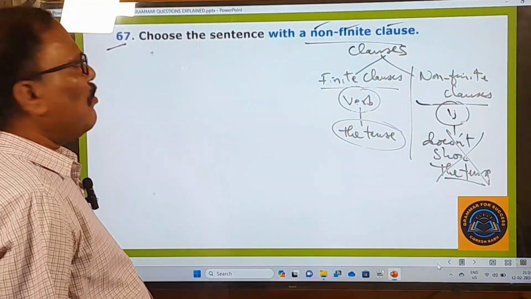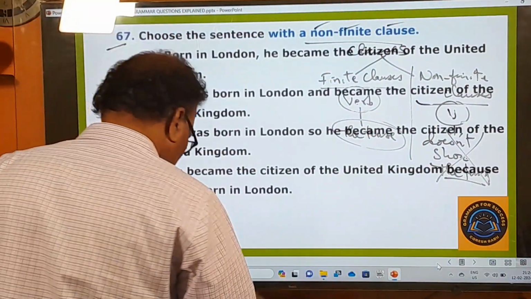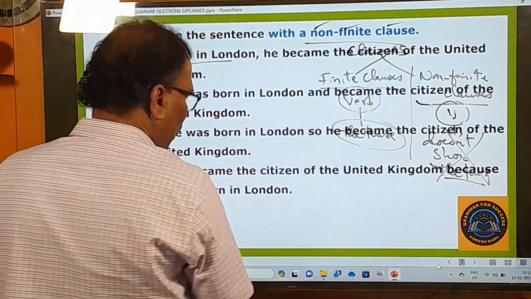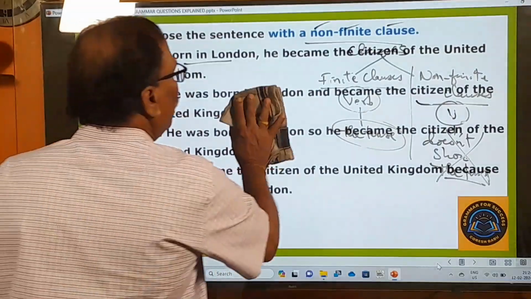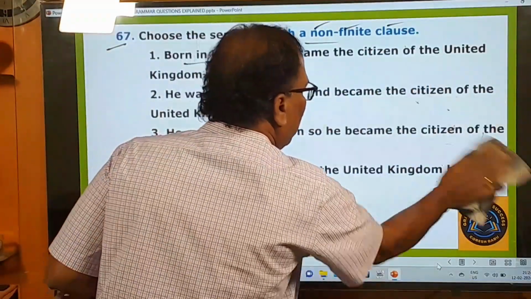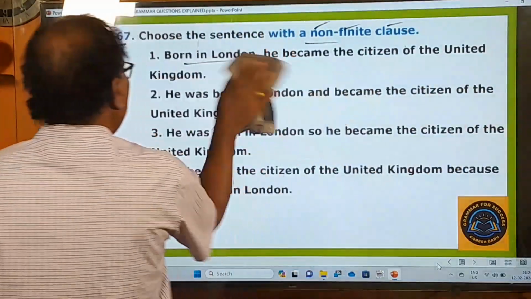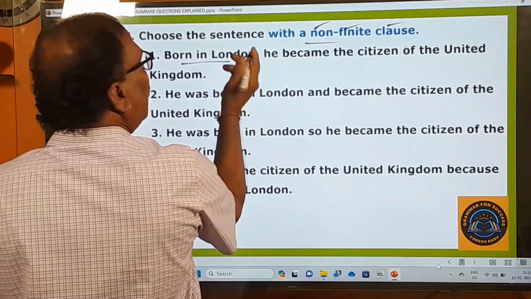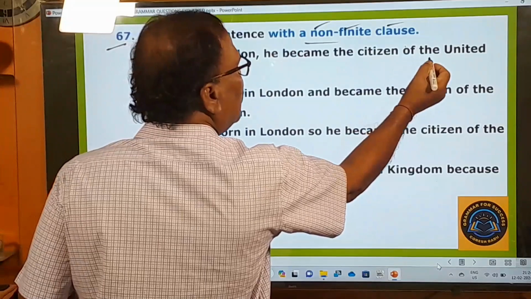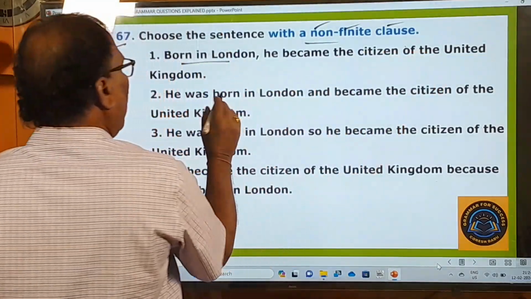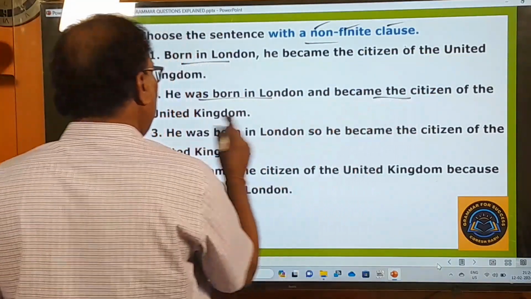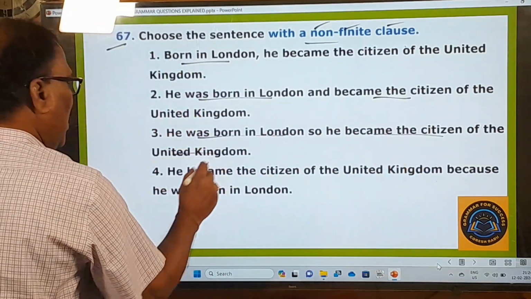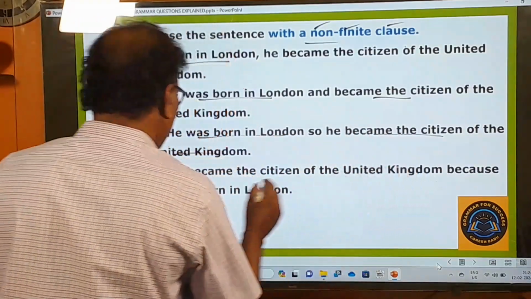Right. Now let us see the options given here. Born in London, he became the citizen of the United Kingdom. Okay, let me clear this and let me explain the sentences. Keep that point in your mind. Born in London, he became the citizen of the United Kingdom. He was born in London, became the citizen of the United Kingdom. He was born in London, so he became the citizen. He became the citizen of the United Kingdom because he was born.